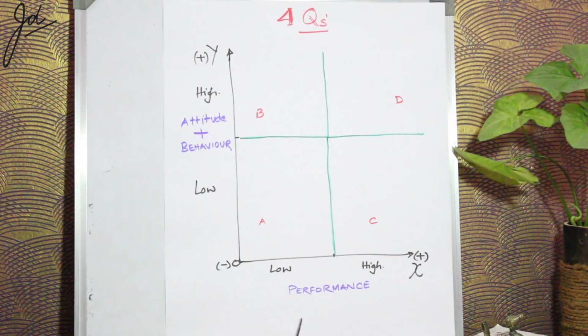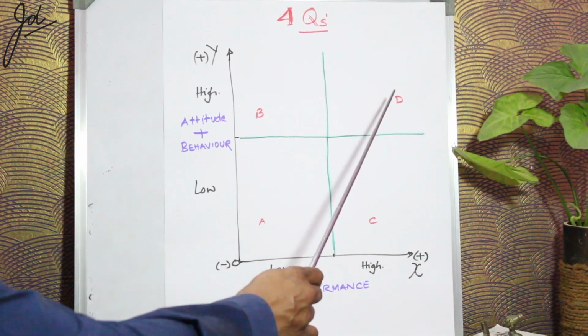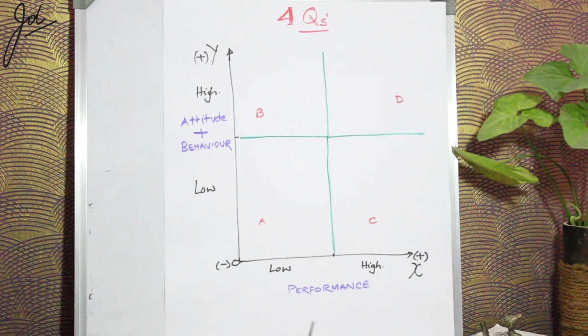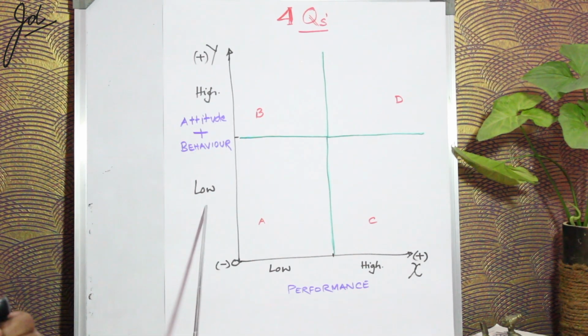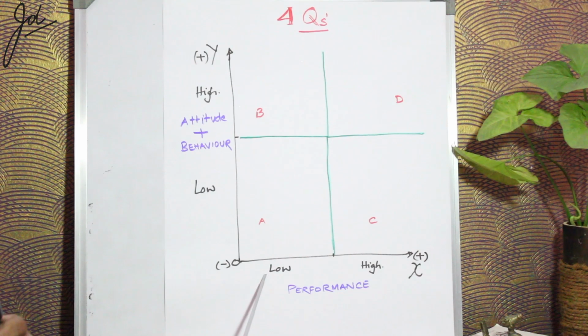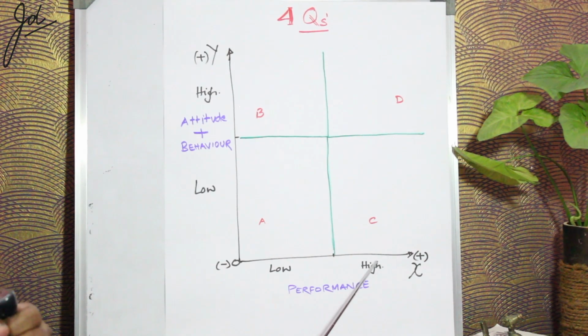These 4 quadrants depict the 4 personalities or characters which exist in every organization. Now, there is quadrant A, quadrant B, quadrant C, and quadrant D. This is the low of the x-axis and this is the y-axis. This is the low of the y-axis and high of the y-axis, low of the x-axis and high of the x-axis.